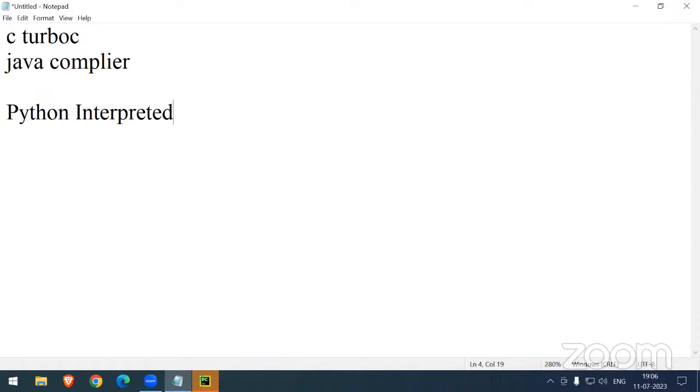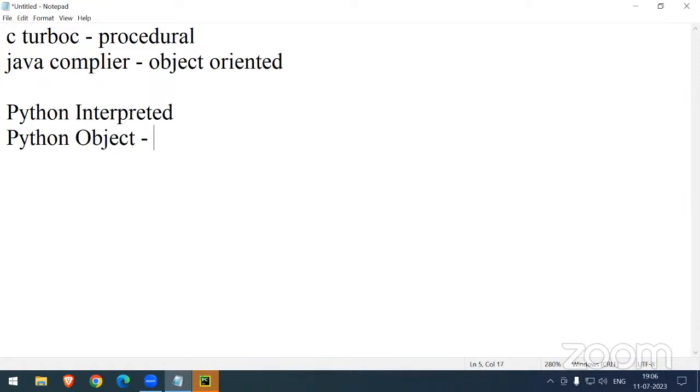Okay, next one. The C programming language is procedural oriented, whereas the Java programming language is object oriented. What about Python? Here C is procedural, whereas Java is object oriented. Python comes under both concepts. We can call Python object oriented as well as procedural language also. We don't have any issues.